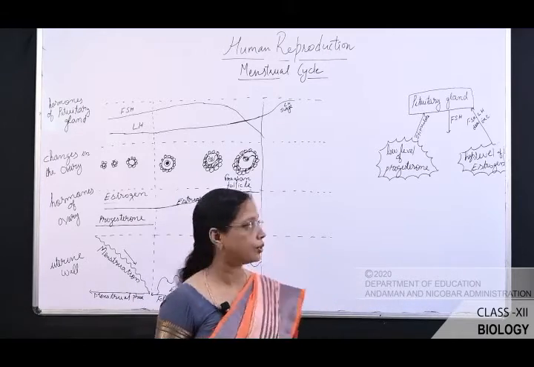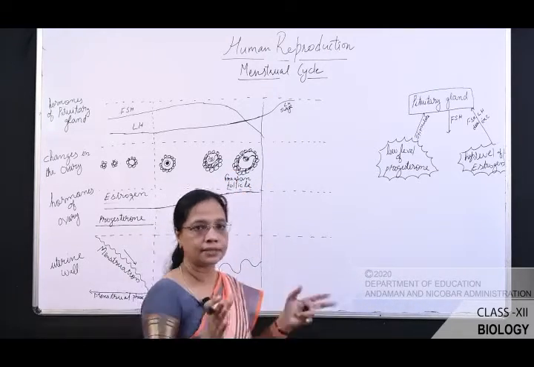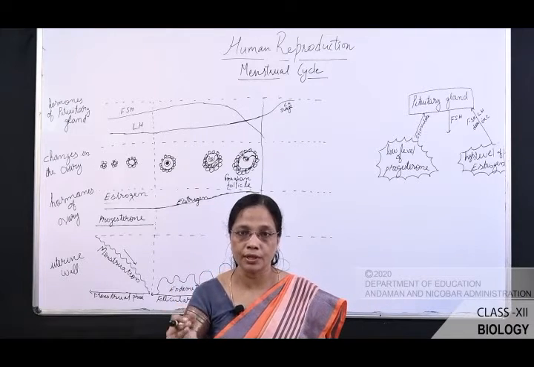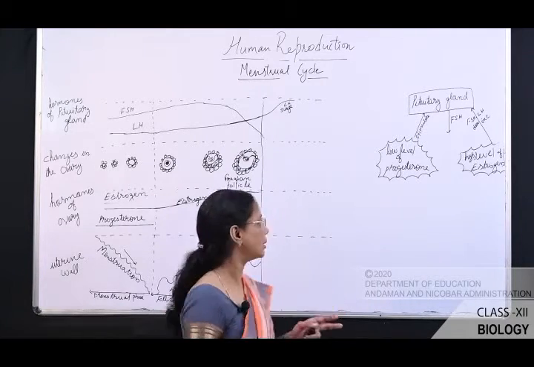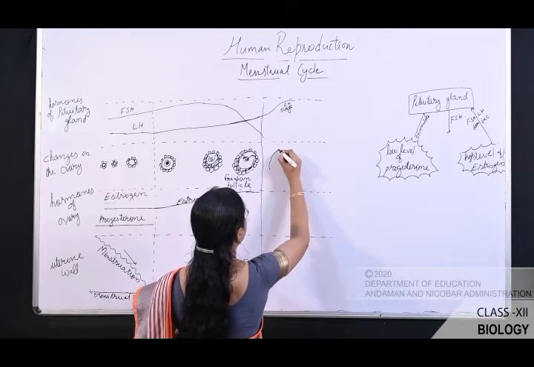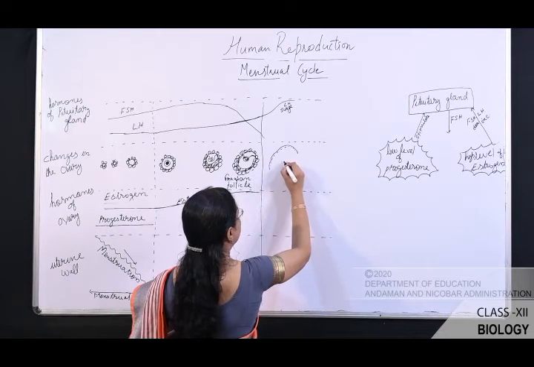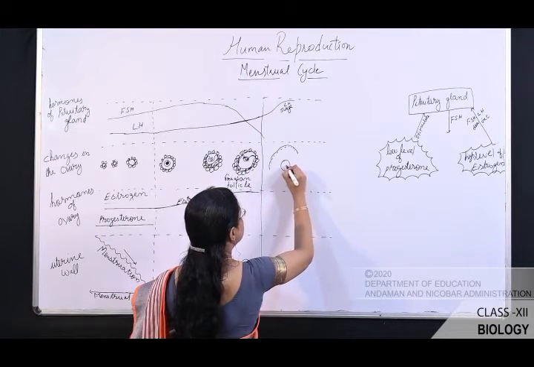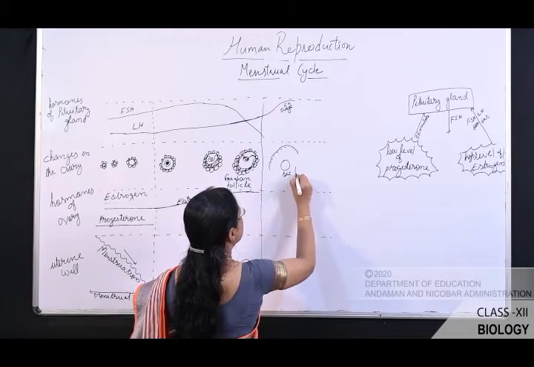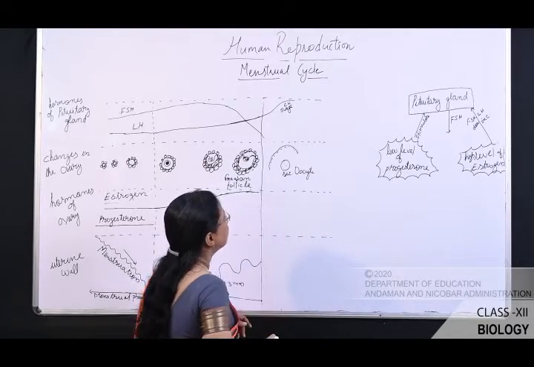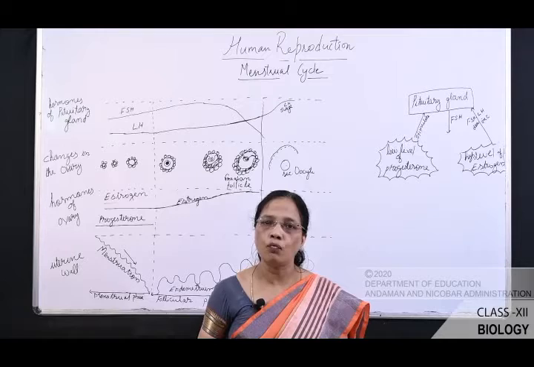At this stage, what happened? This breaks the Graafian follicle. The higher level of LH breaks the Graafian follicles. So you can draw here the Graafian follicles releases secondary oocyte. Secondary oocyte is released. This is known as ovulation.